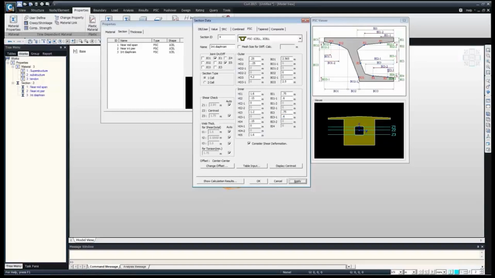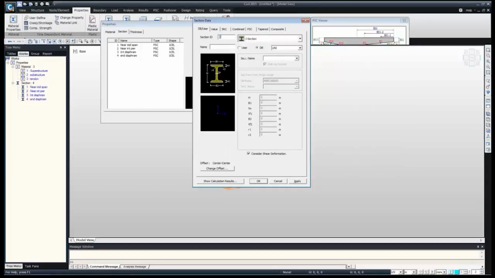Then finally our fourth section, which will be the end diaphragm. So 0.25, 0.25, HO3 is 2.2, 2.565, 0, 2.5, so 0.75, HO2 0.15, HI3 0.9, HI4 0.15, HF1 0, again HI5 0.75, then BI1 0.75, 0.6, 0.75 and 0.6. So this is our end diaphragm, and finally apply.